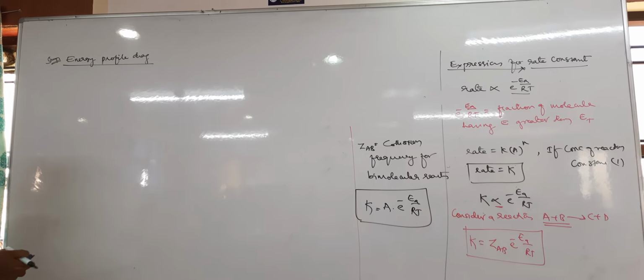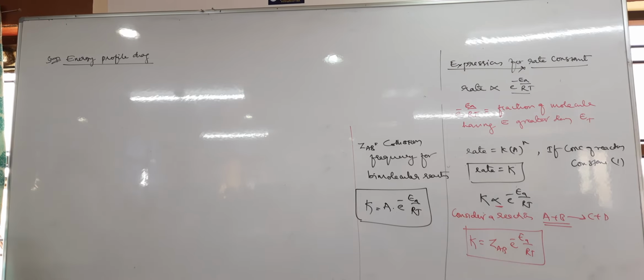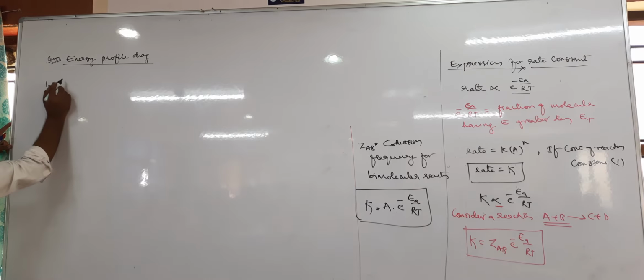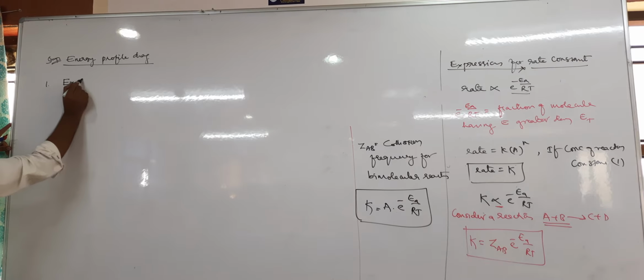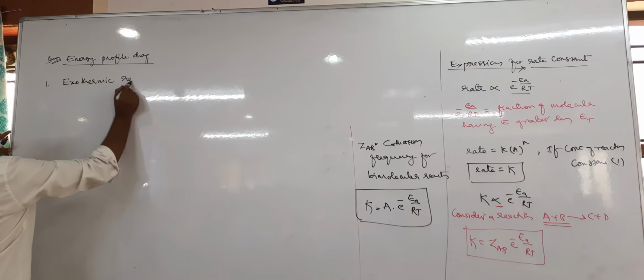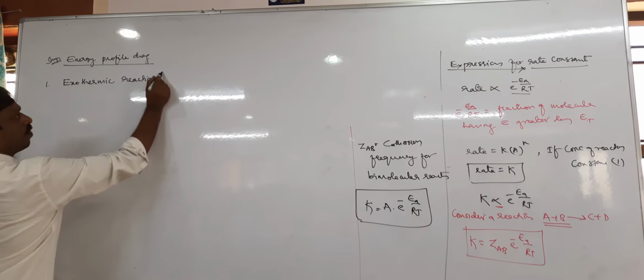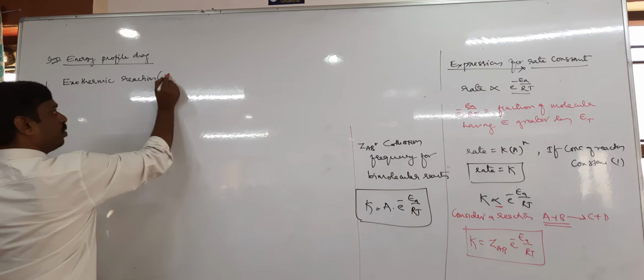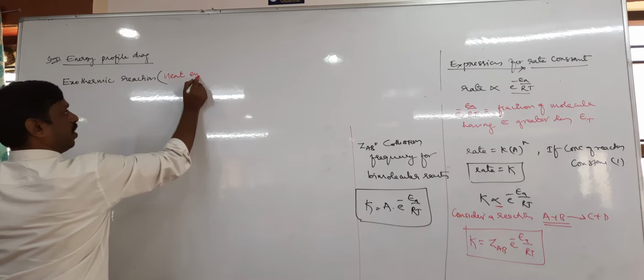Now, let us study the energy profile diagram for exothermic and endothermic reactions. Let us see the first one, the exothermic reaction. For an exothermic reaction, is heat energy released or absorbed? Obviously, heat energy is released.